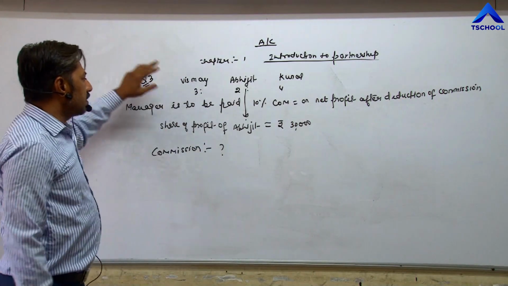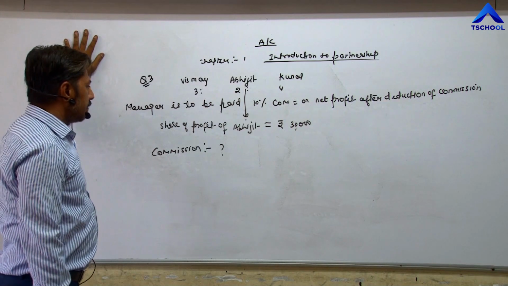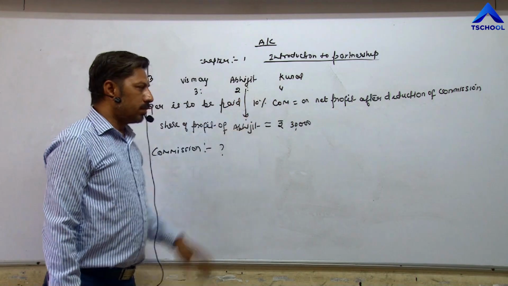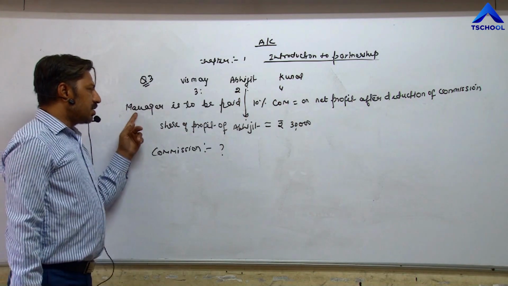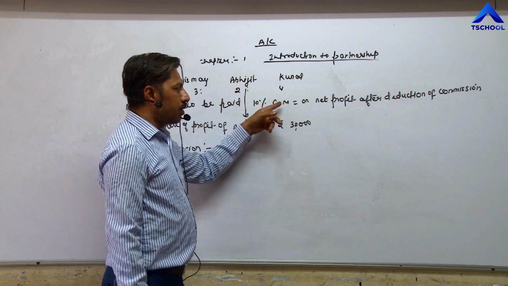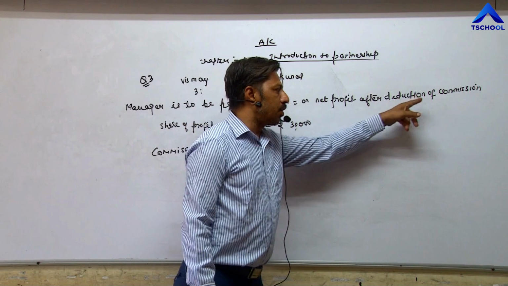3 partners are there, Vismay, Abhijit and Kunal. Ratio is 3:2:4. The manager is to be paid 10% commission, but on which profit? On net profit after deduction of commission.